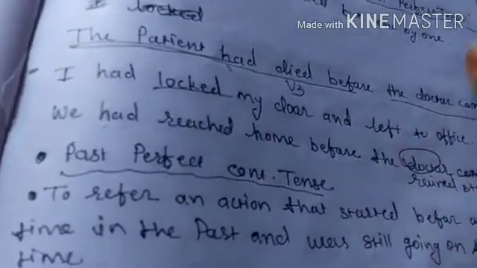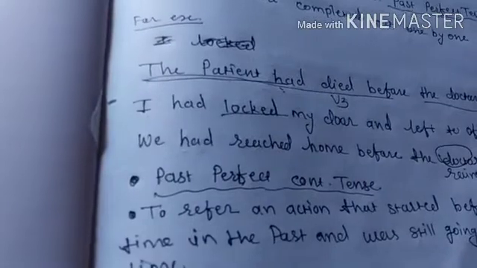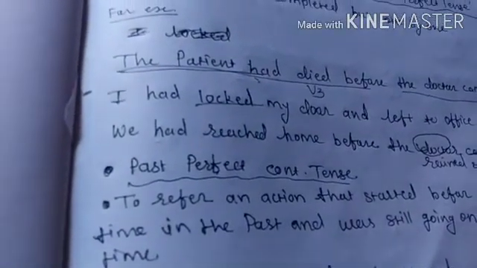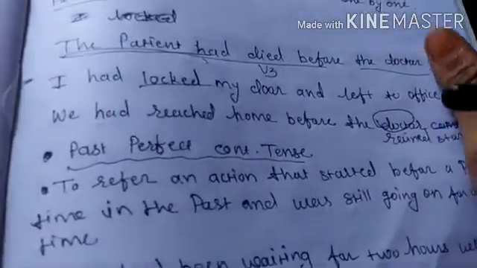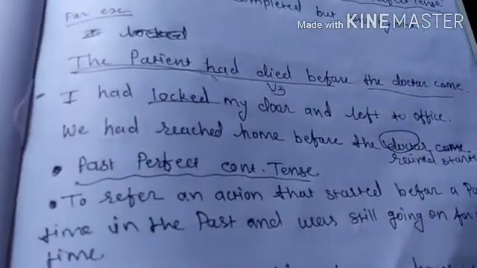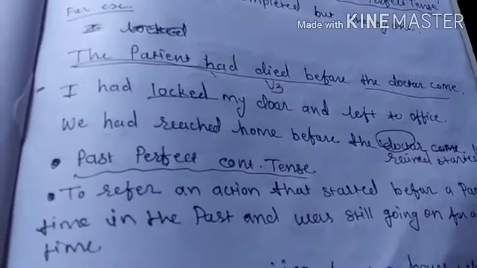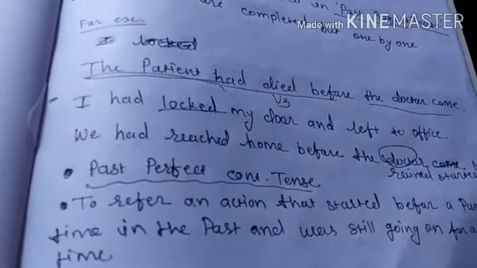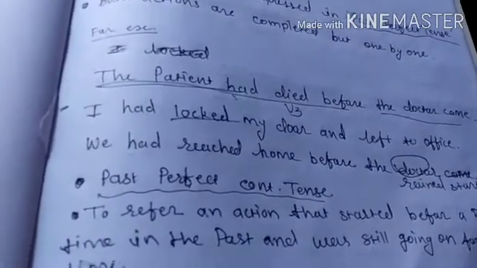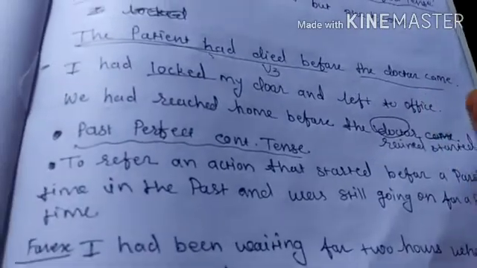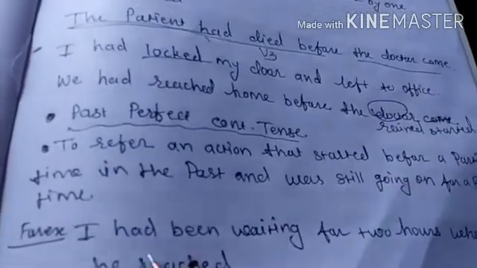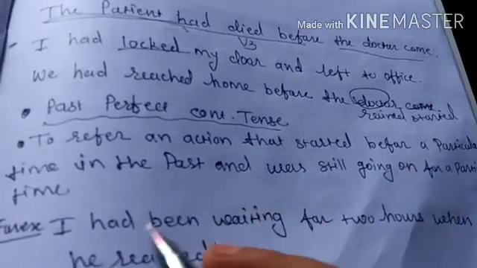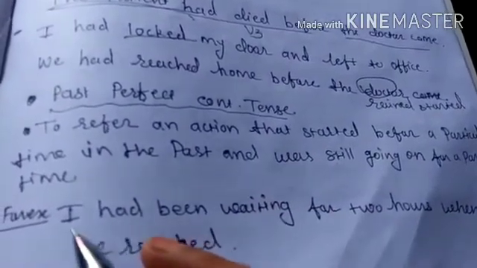But in past perfect continuous tense, the action started in the past and was going on in the past, and the completion of the action is not referred to. We just talk of an action which started in the past and was going on for a particular time. Let's see an example. It is a little difficult to understand, but through this example you can understand.